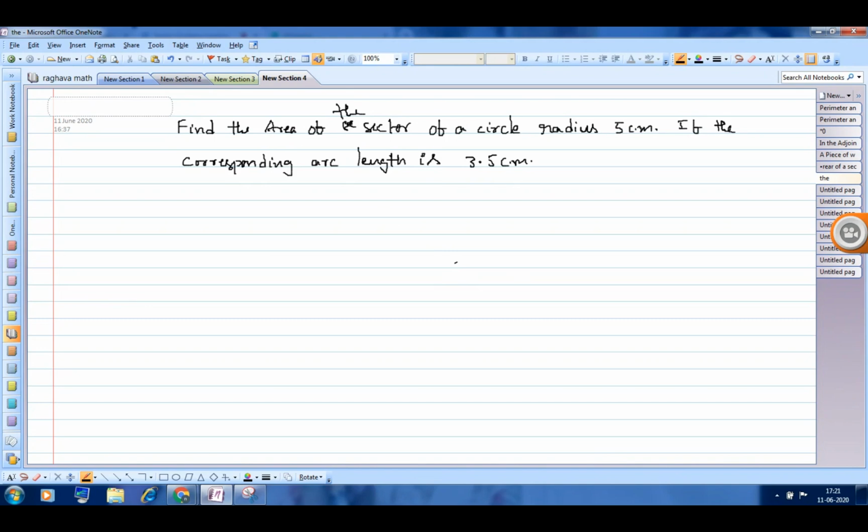So here also you have to find out the central angle. They gave the radius and they gave the length of the arc, 3.5 centimeter. Find the area of the sector. Solve it.